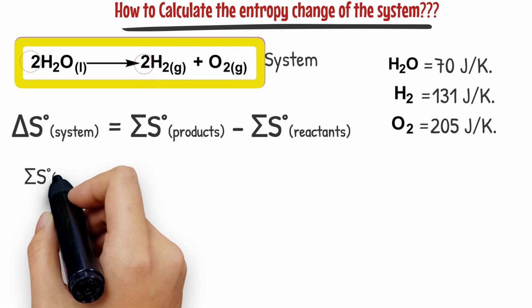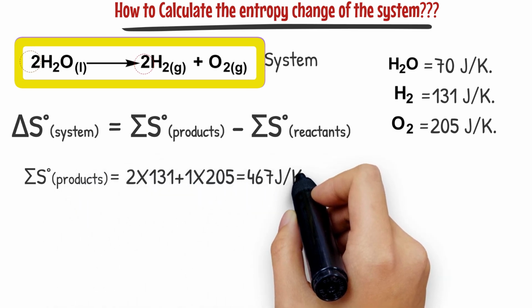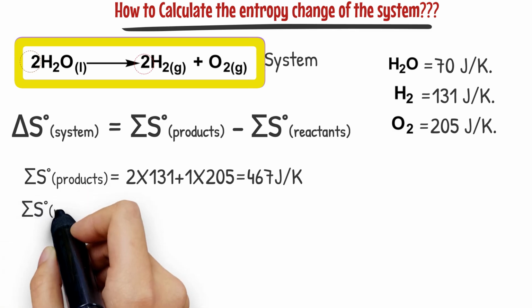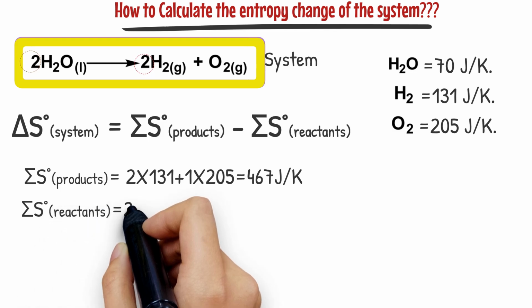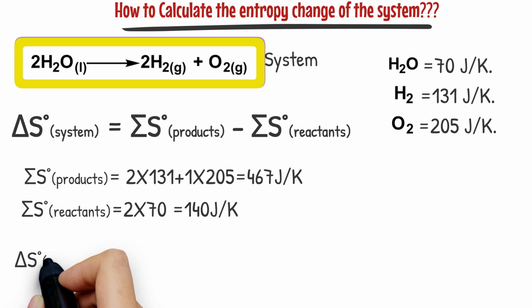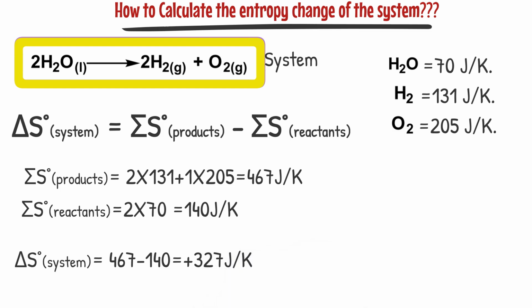I first make the sum of entropies of products and multiply each entropy by its coefficient from balanced equation. I also make the sum of entropies of reactants and multiply each entropy by its coefficient from balanced equation. By replacing each value in the formula, the entropy change for a reaction, which is our system, is equal to plus 327 joule per Kelvin.